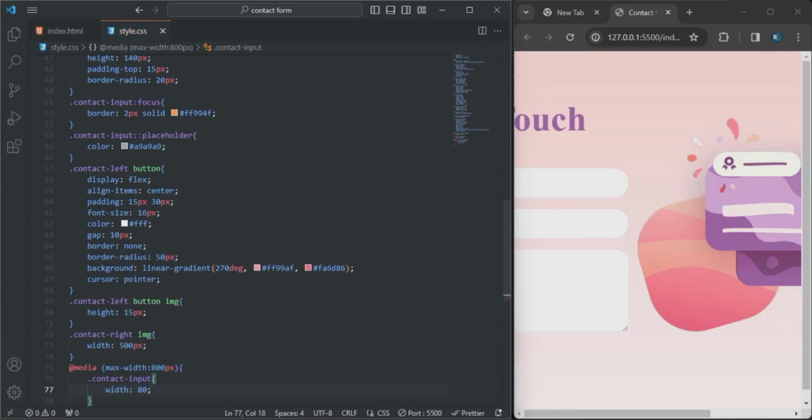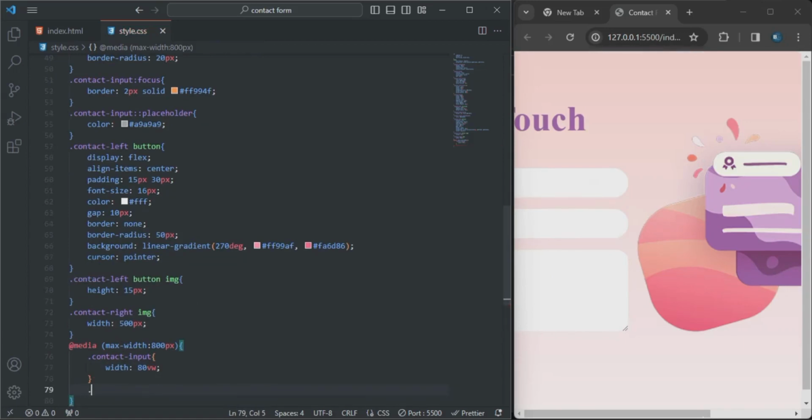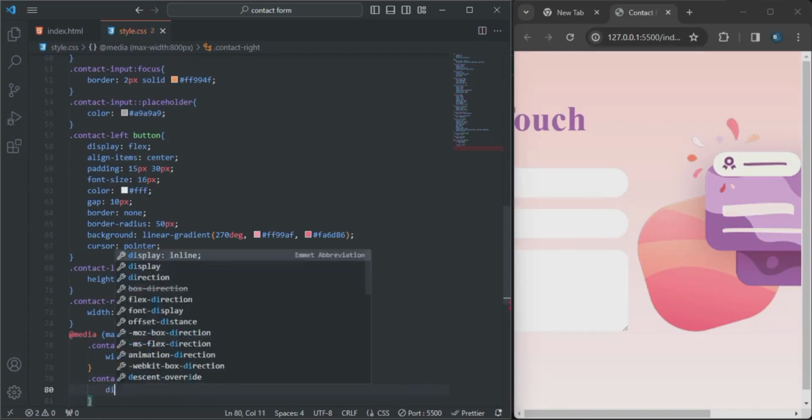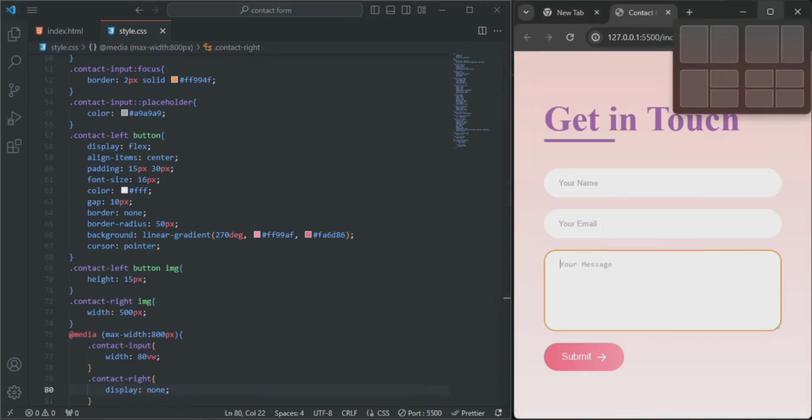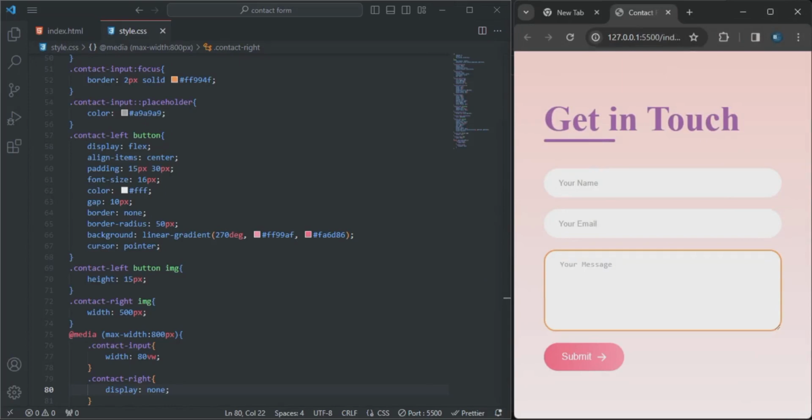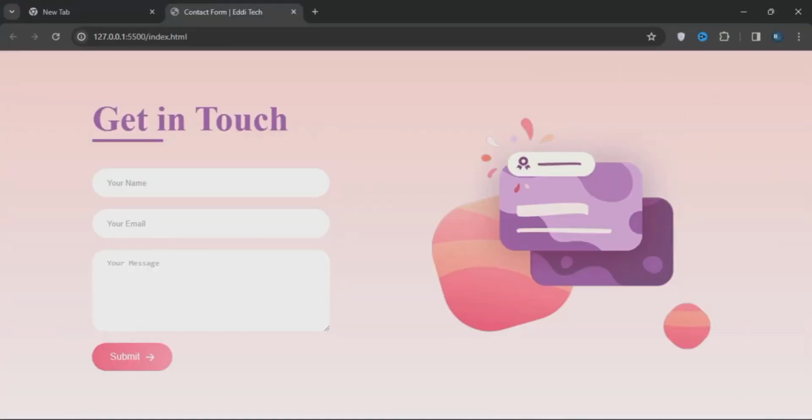The width for that will be 100vw. Down here I'll be having my contact right. Display there will be none, so whenever it's on mobile, the image won't come up. You can see that. It looks great, right? It looks very great and perfect.